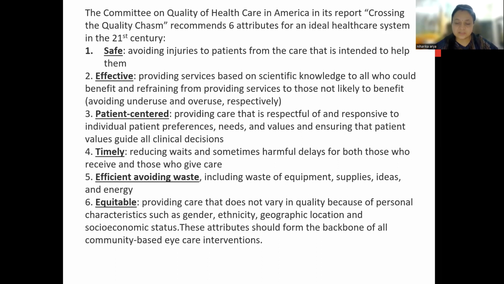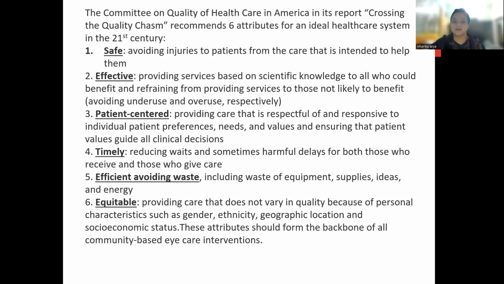That is equitable: providing care that does not vary in quality because of personal characteristics such as gender, ethnicity, geographic location, and socioeconomic status. These attributes should form the backbone of all community-based eye care interventions. Okay.